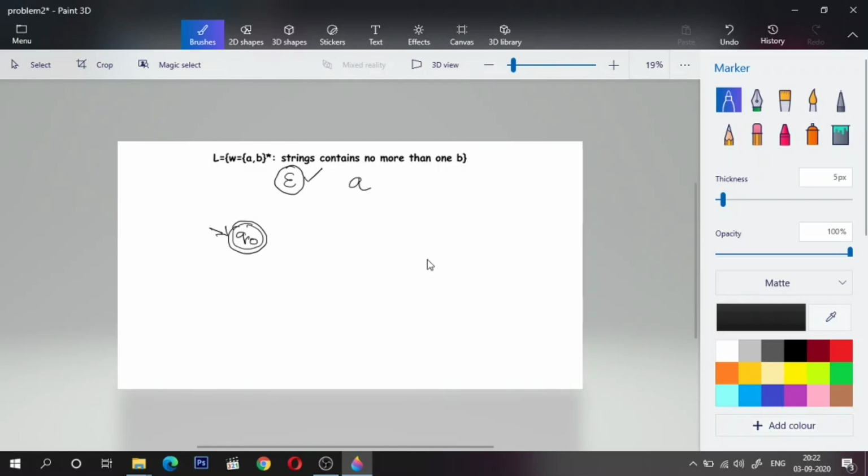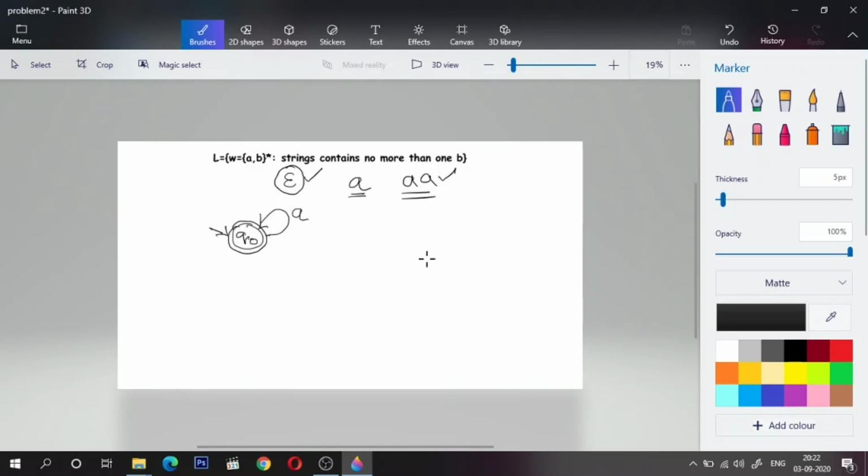What about A? Does it contain any occurrence of B? It contains 0 occurrences of B. A is a string that contains no B at all. So that is also totally fine according to the definition. So if Q0 encounters A, what should I do? I'll remain in Q0 because that should be accepted. What if I encounter more A? Yes, I'll remain in Q0 because this contains no more than 1 B. In fact, it contains no B at all.